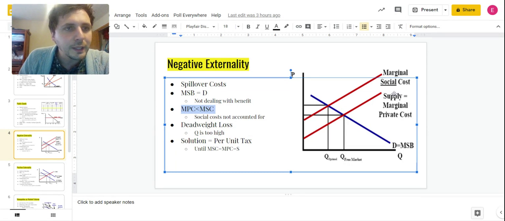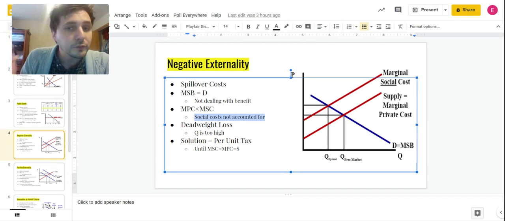Keep in mind, supply is going to be where we are currently producing right now. That's why it's marginal private cost. Until the government gets involved, we know supply is going to equal marginal private cost, not social cost, because they won't take into account society's costs without government regulation. All right? So the social costs are not accounted for, and this provides a market failure.